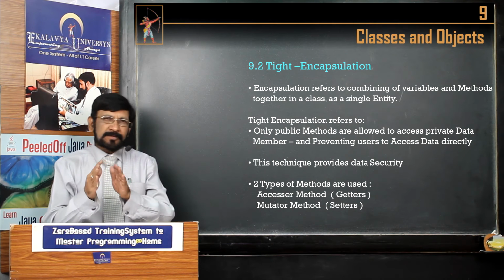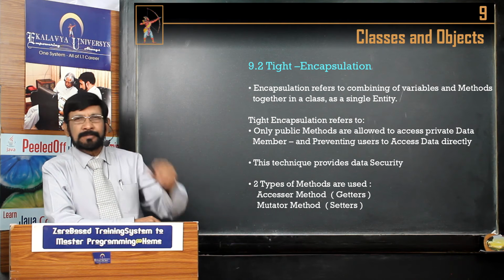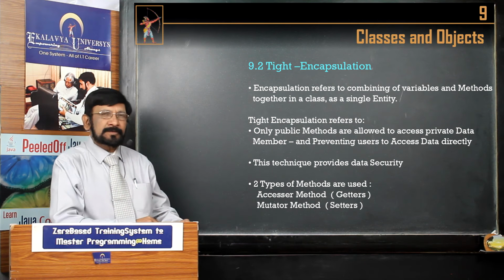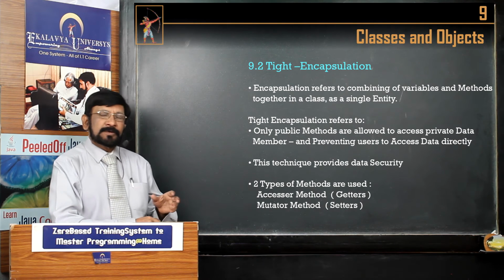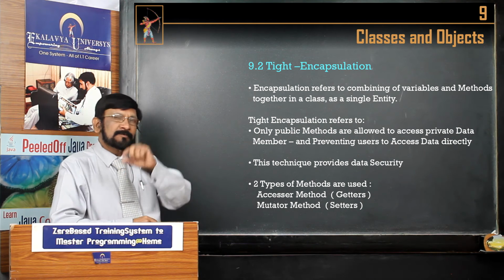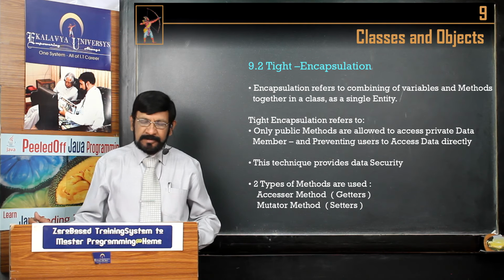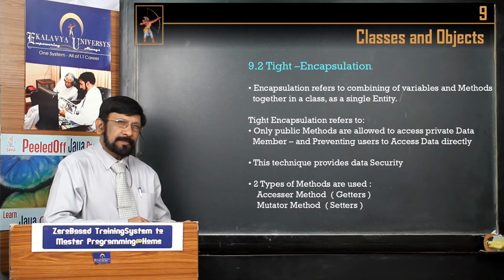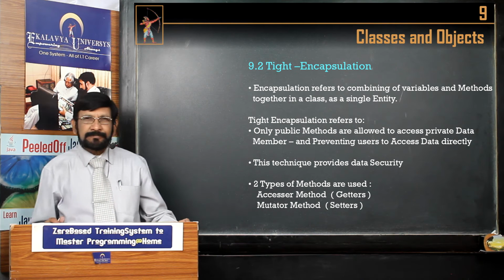It prevents outside elements from accessing data members directly. By that only, the security of data is provided. And encapsulation enables us to hide the information. Information hiding is a very core characteristic of the OOP paradigm that can be implemented. Because of tight encapsulation, some more benefits are there.